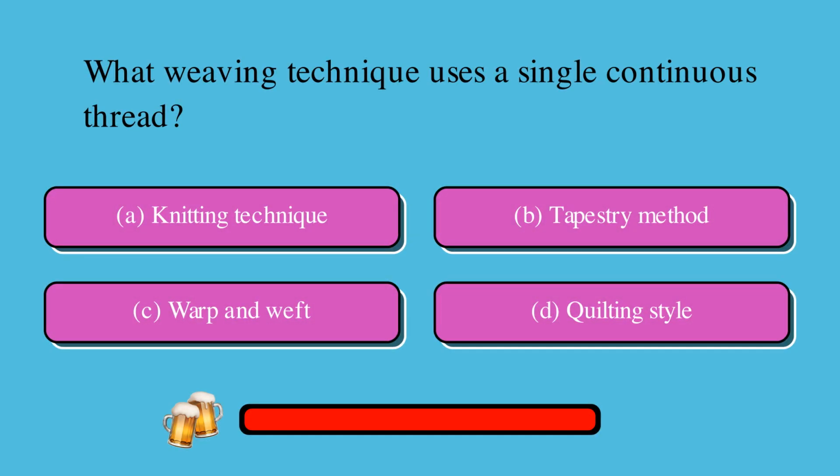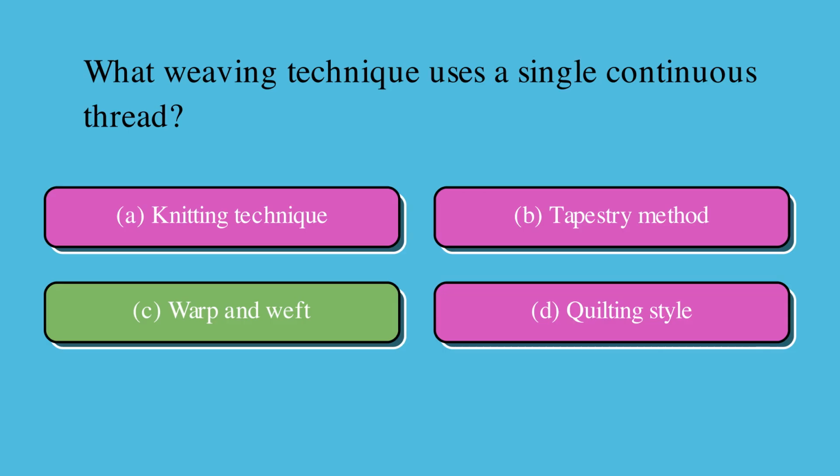What weaving technique uses a single continuous thread? Is it A. knitting technique, B. tapestry method, C. warp and weft, or D. quilting style? The correct answer is C. warp and weft.